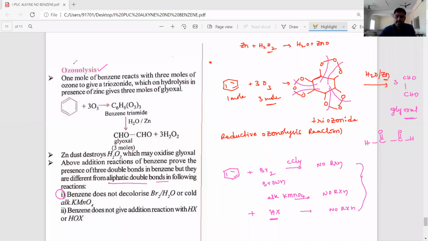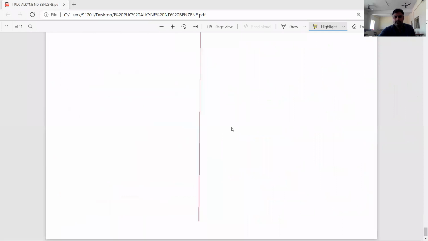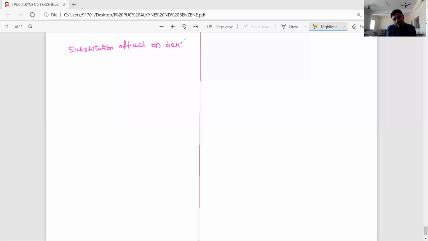Okay, students? Let's see one more concept related to aromatic compounds or benzene and its compounds. Very, very important: the substituent effect on the benzene ring.